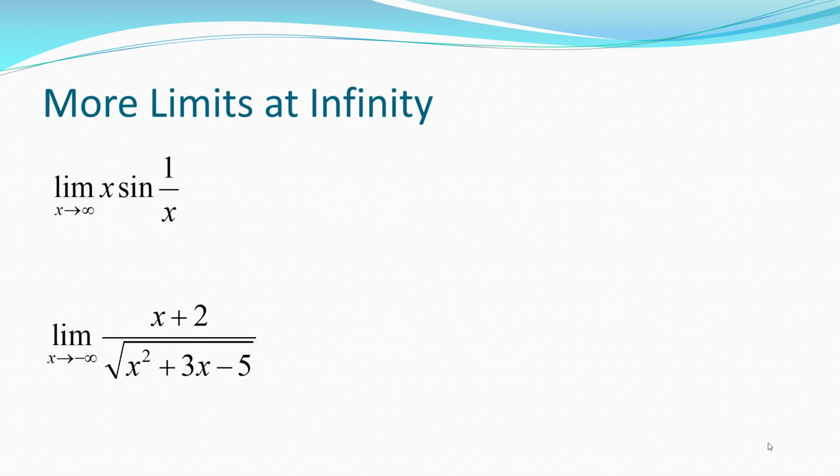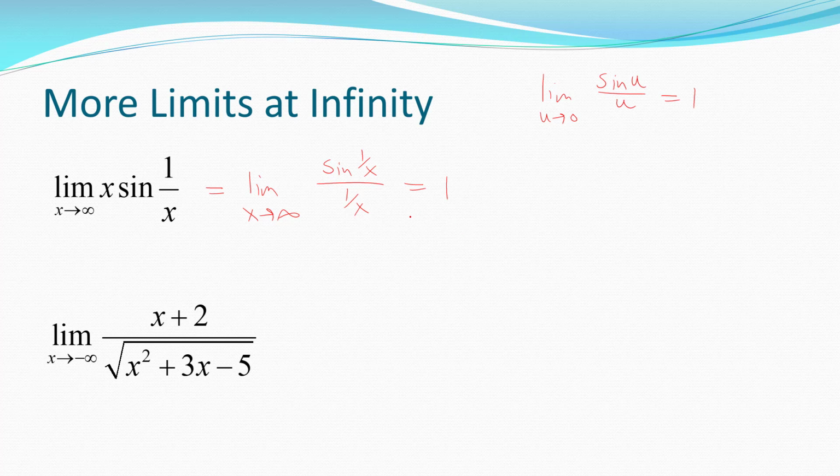Last two attempts. I'd like to know these limits. These involve some more trickery. Notice that this time, this would be the limit as x goes to infinity. I'm going to rewrite that as the sine of 1 over x divided by 1 over x. Why? Because as x goes to infinity, 1 over x goes to 0. But that means that this limit is 1, because we've seen that before, right? The limit of an expression as it goes to 0 of the sine of that expression over that expression would be 1. We've seen that before. So that's it for that one. That's pretty easy. You might not like the result.